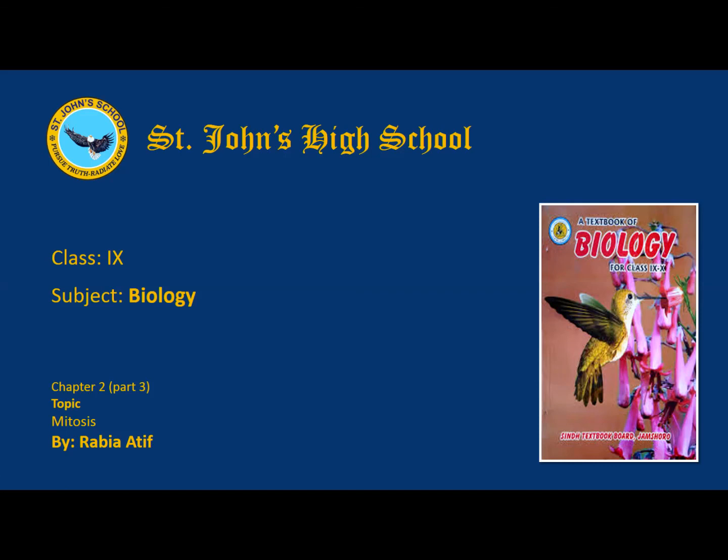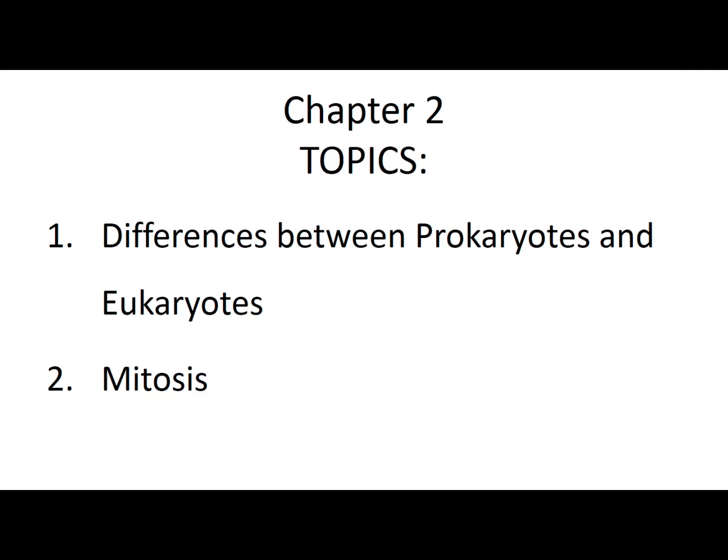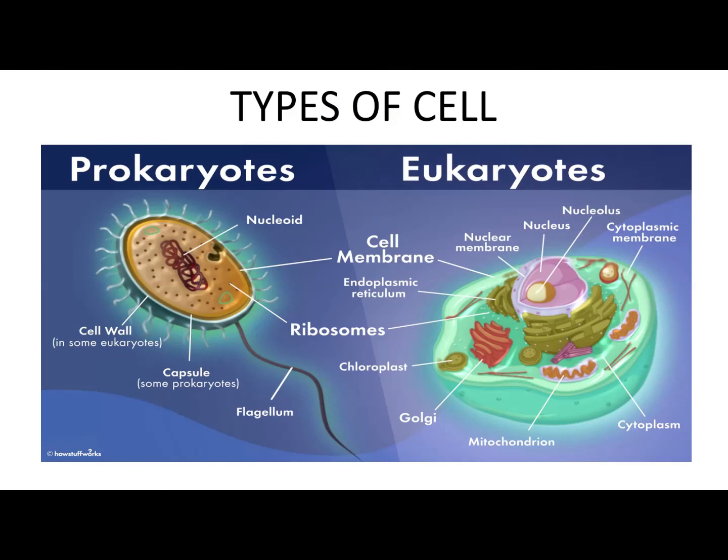I'm going to teach you today Biology Chapter 2 and the topics we will study today are: Number 1. Differences between prokaryotes and eukaryotes. Number 2. Mitosis. So we will find out the differences between prokaryotes and eukaryotic cells.